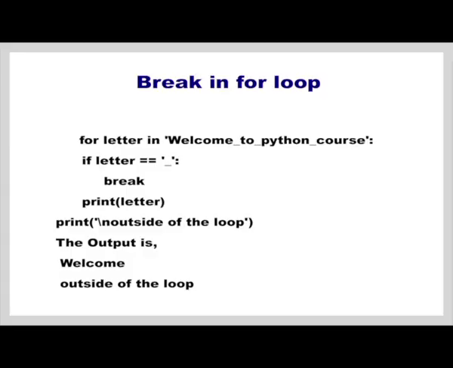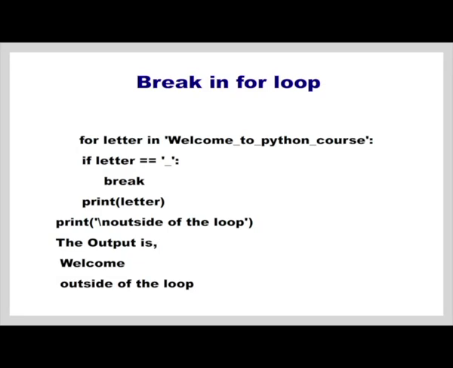If you execute the code, you will notice that all the numbers are printed except 8 and 9, because the loop gets terminated when 7 is found in the list. Let us see one more example that shows the behavior of the break statement. Let us use an if statement inside a for loop to detect the underscore in the given string welcome_to_Python_course, and we use a break statement before printing out the letters in the string, and let us see what happens. So, here we have a string called welcome to Python course with underscores embedded in it.